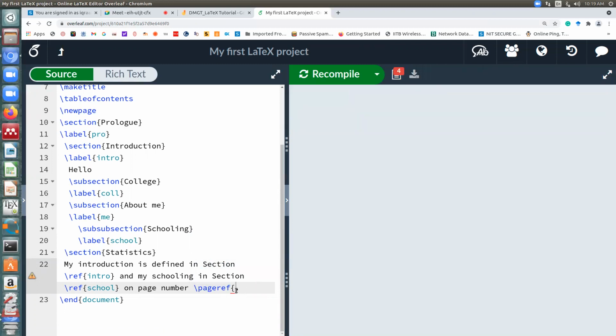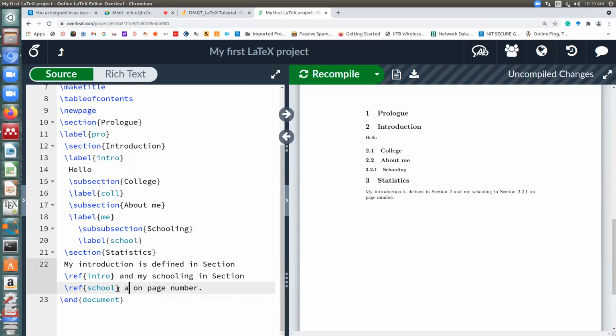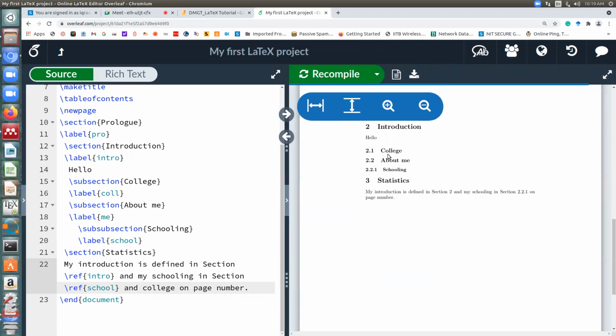Let me first show you what section 2.1 is. Suppose I want to tell you about the college details. On which page number is section 2.1? I don't want to write section 2.1, but on which page number is section 2.1?